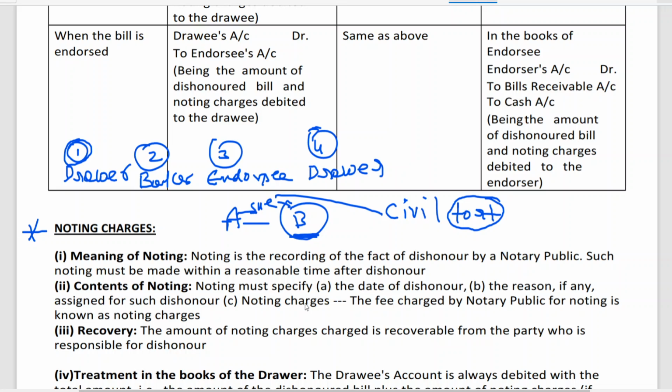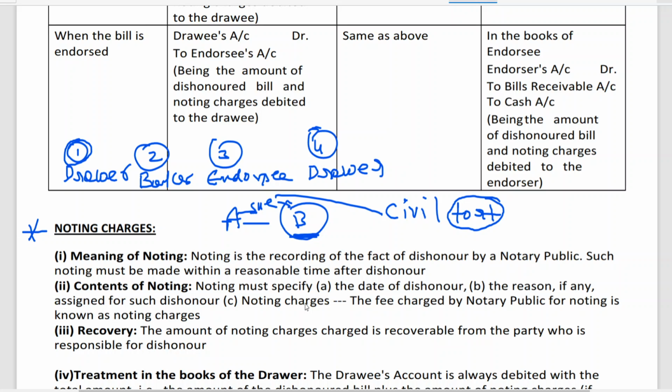noting charges. Sir, what is noting charges, sir? The fees charged by notary public for noting is known as noting charges. So, as I told you, what is noting charges? The fees charged by notary public. A very small amount. Fees charged for giving the facts of the dishonor in his notes is called noting charges.